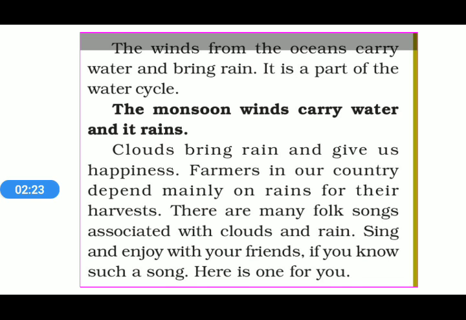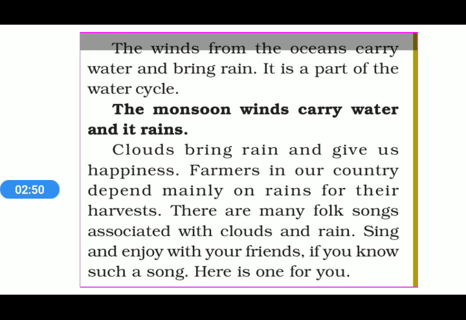So that's why monsoon wind plays a very important role on the surface of the earth. As a country like India, we are highly dependent on a good monsoon, as monsoon winds carry water and it rains. Clouds bring rain and give us happiness.